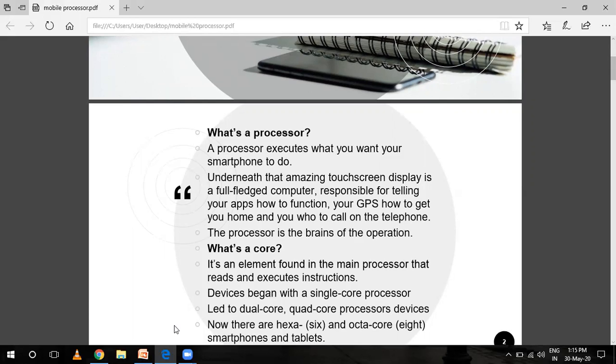It is typically housed in a smaller chip package, but more importantly, in order to run cooler, it uses lower voltage than its desktop counterpart and has more sleep mode compatibility. A mobile processor's clock frequency may be stepped down under low processor loads, and this stepping down conserves power and prolongs battery life. Basically, a processor executes what you want your smartphone to do.